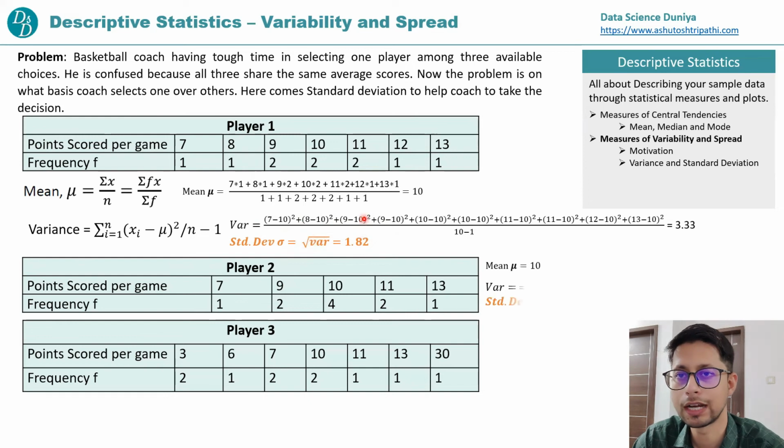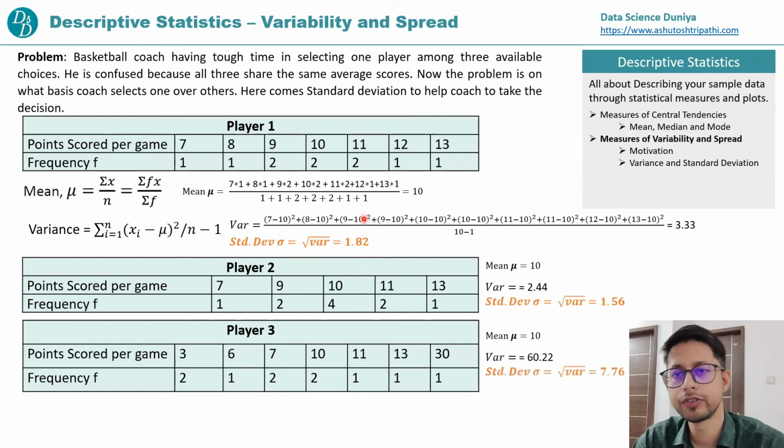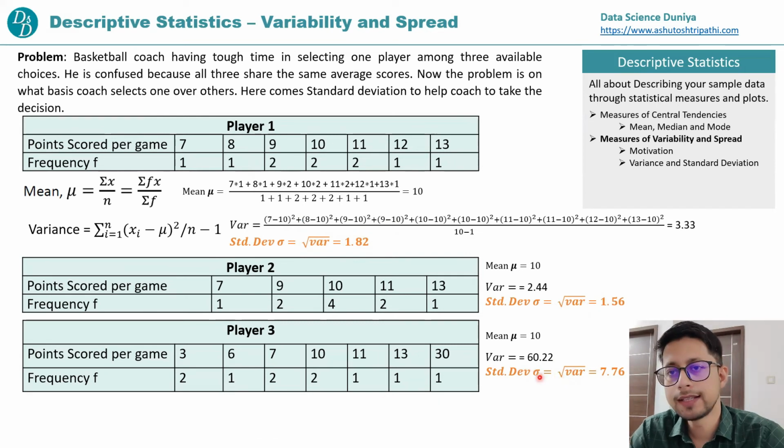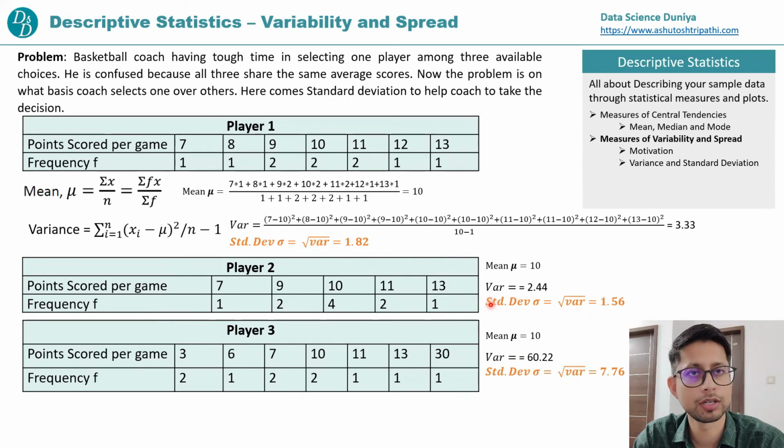Okay, so I have already calculated. These are the values for the standard deviation of player two, that is 1.56, and the standard deviation with respect to player three, that is 7.76. Okay. So now guys, see here. As I already said, variance and standard deviation are nothing but measures of variability, right? How much your data points are varying with respect to the mean point. And in general, variability should be focused towards the mean point, right?